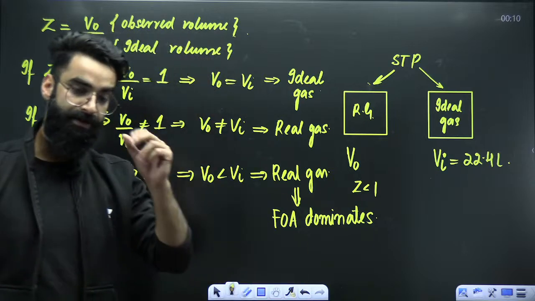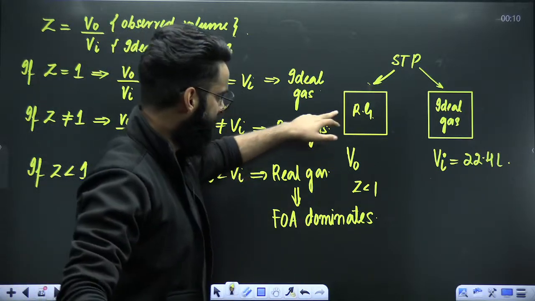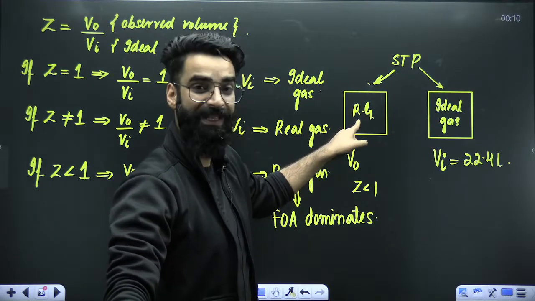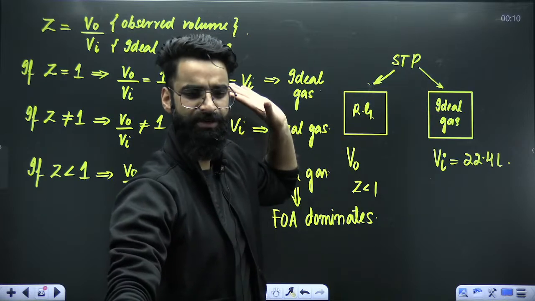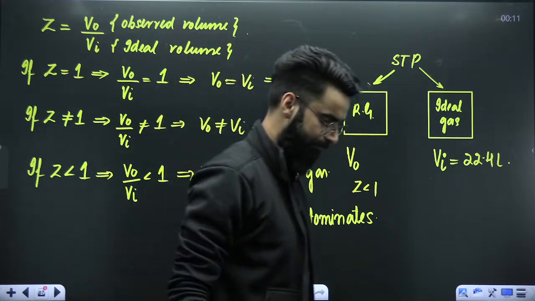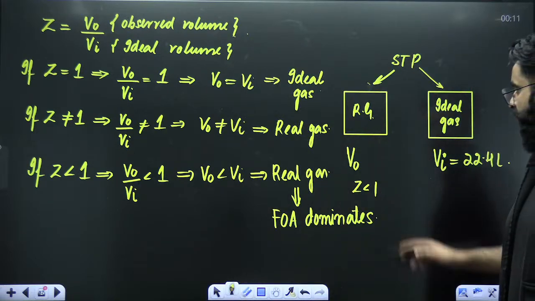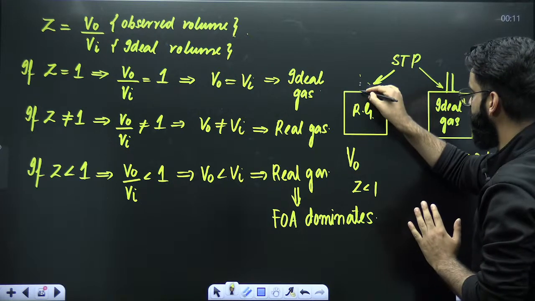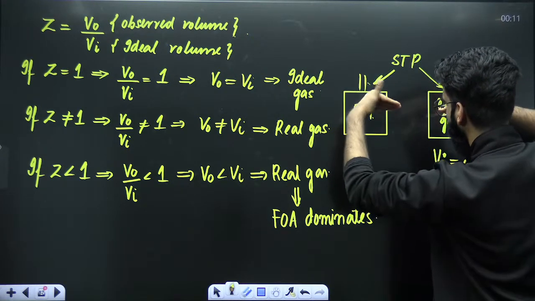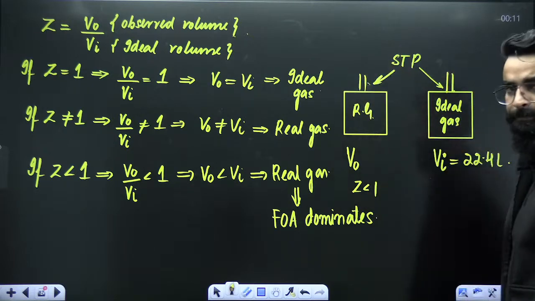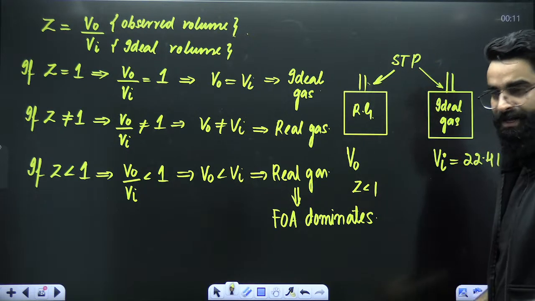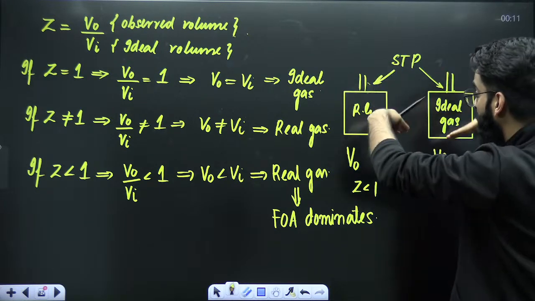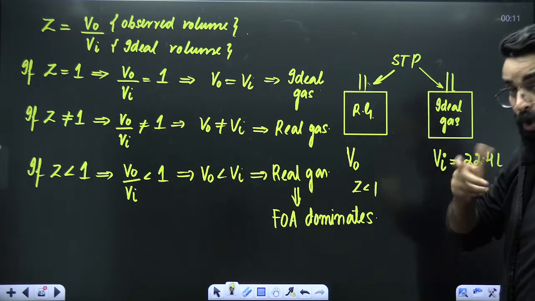Number 1. Number 2. This is the real gas whose Z is less than 1. This is the ideal gas. Force of attraction dominates here. Here we have got no force of attraction or repulsion. Now, my dear students, you tell me one thing. If you want to compress both the gases, imagine that this is the piston. You want to bring this piston down and compress both these gases. This is the real gas whose Z value is less than 1, and this is the ideal gas. If you want to compress them both, which gas can be compressed more?